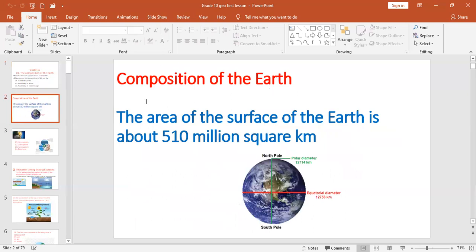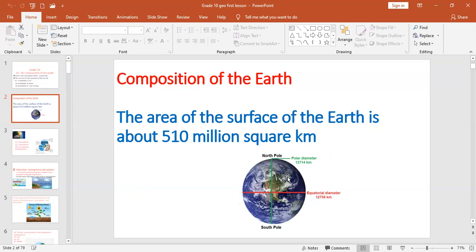Then, the composition of the earth. The surface area of the earth is about 510 million square kilometers. Sometimes this may be a question in the Part 1 paper. Polar diameter is 12,714 kilometers.